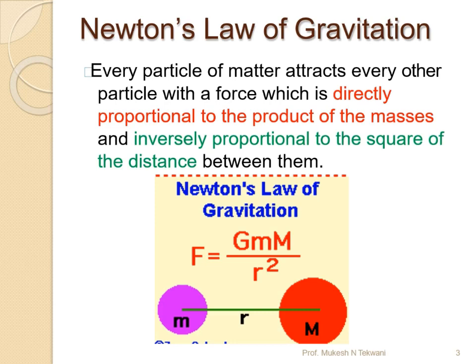So when we write it as an equation, F is directly proportional to m over r square, where the proportionality constant should be removed in physics. Always the proportionality will be taken out and a constant is written there. So that constant is capital G, which is called the universal gravitational constant.